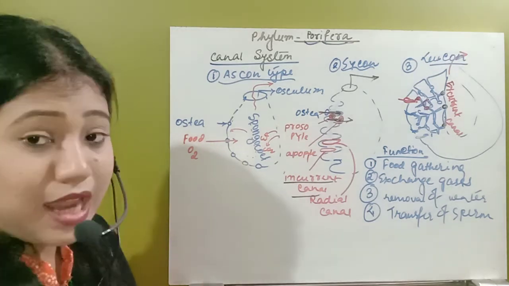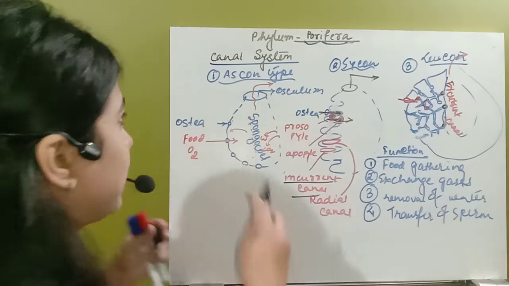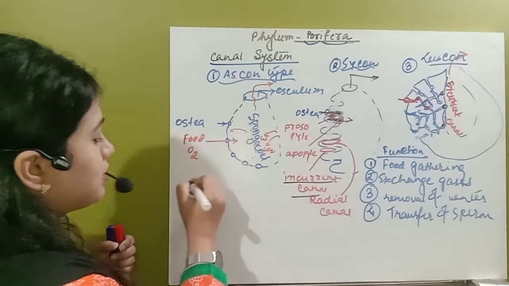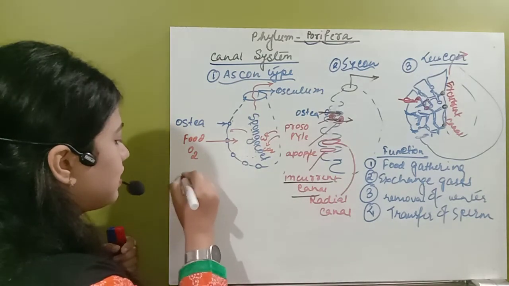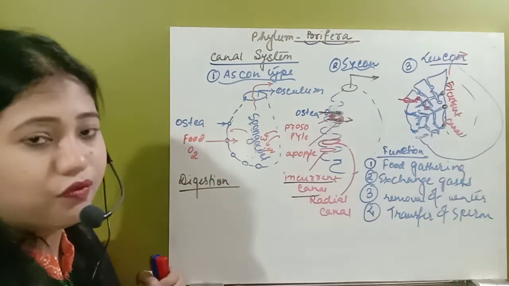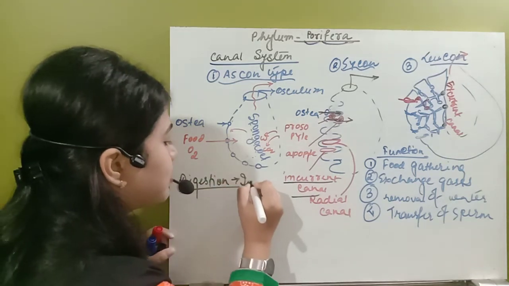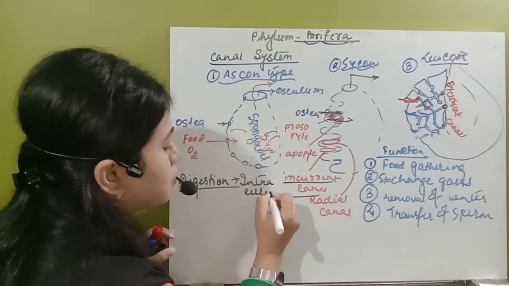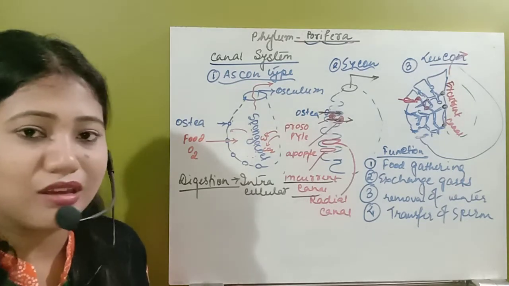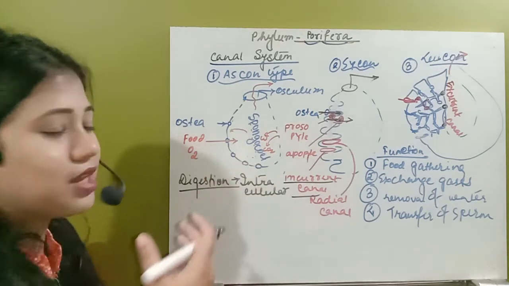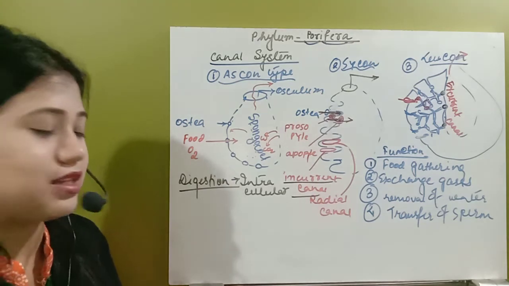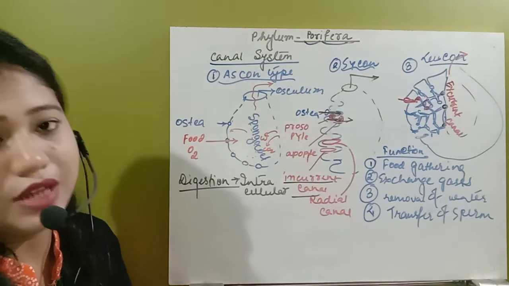After the general characteristics, the next important topic is digestion. See what type of digestion they will have. Digestion will be simply intracellular. In this organism, they do not develop any type of digestive system or canal. They will just have the cell. Inside the cell, they will get the food and digest inside the cell itself. That is the intracellular type of digestion.